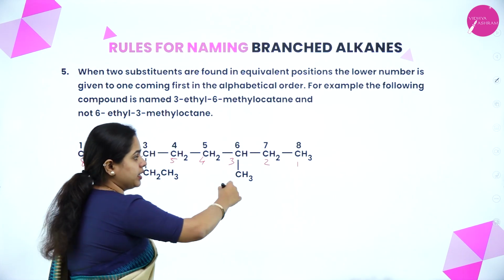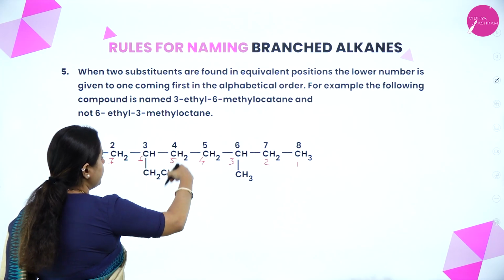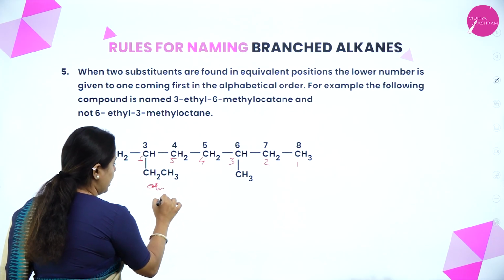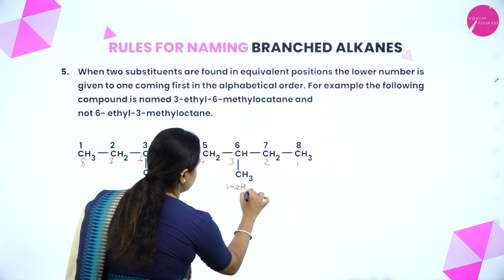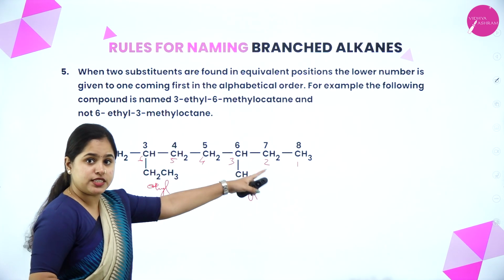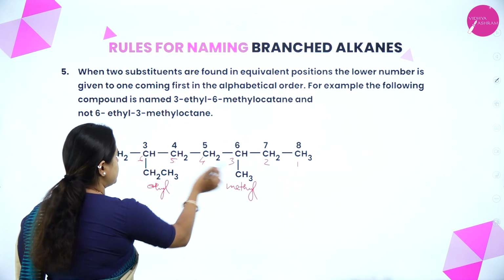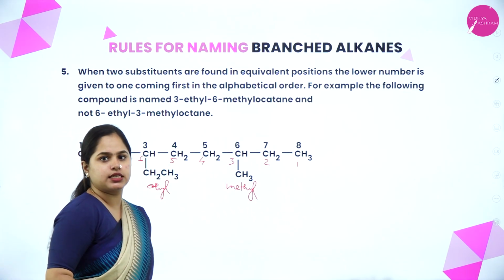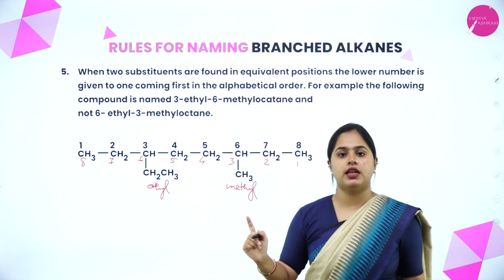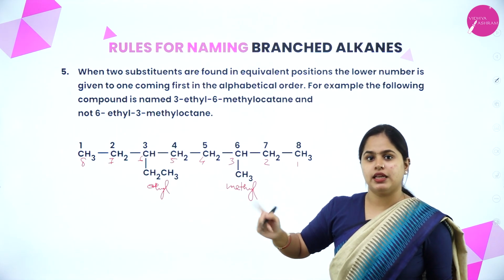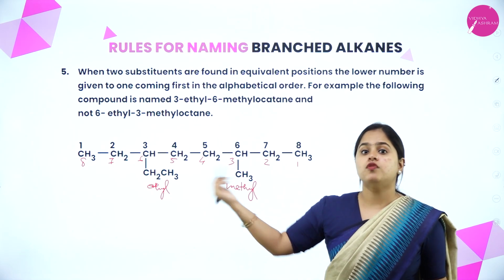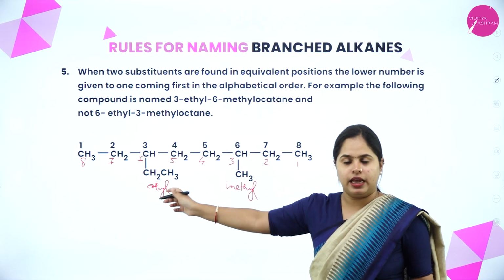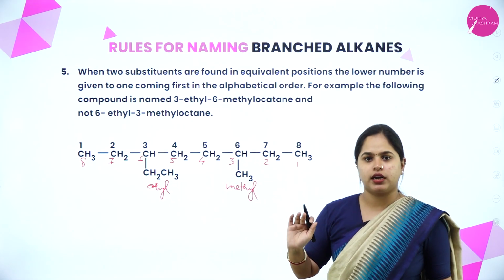The 3rd carbon atom has methyl. And the 6th one will have the ethyl group. Okay, this is the ethyl and this is methyl, right? Okay, so if I start numbering from there, it is 3 and 6. If I number in this direction also, it is again 3 and 6. So in both directions, if I number, the numbers are coming as 3 and 6, right? So which one will I choose then? 3 is coming in methyl, 6 in ethyl, or the opposite way if I take, both are coming like that.